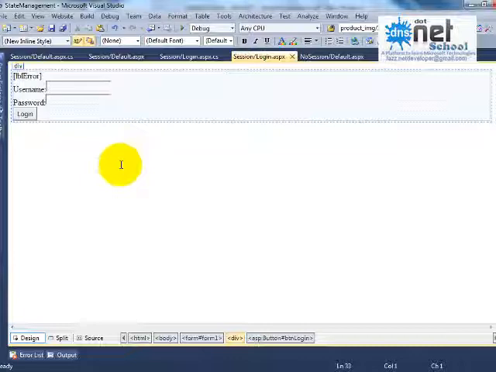Suppose there is a login page. After the user authenticates from the login page, in the next page you have to display that user's details in a grid view. How will you do that? Are you getting my point?